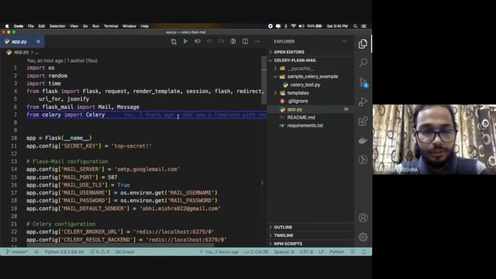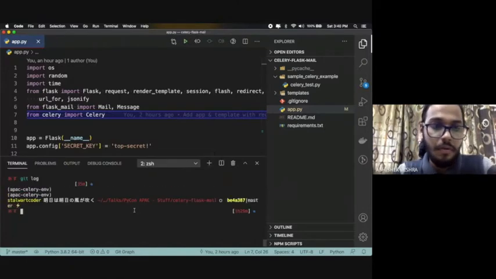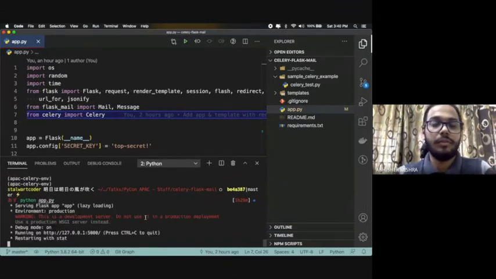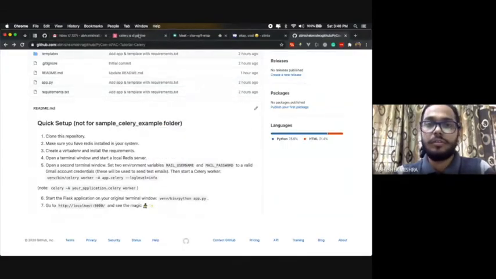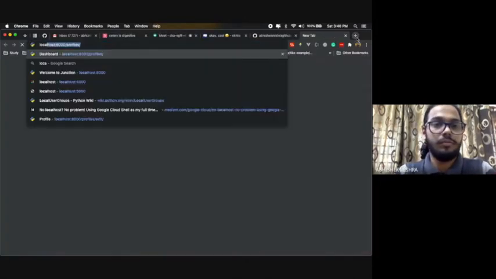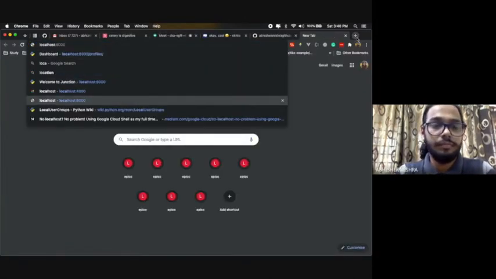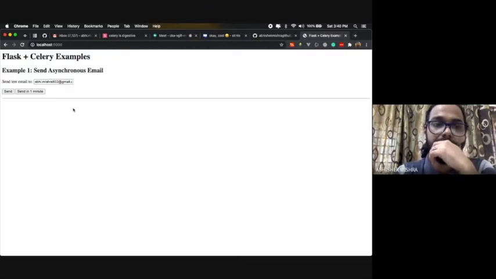I'll run it and show you. This is a very basic, simple app where you take an email ID from a user and then you send it.